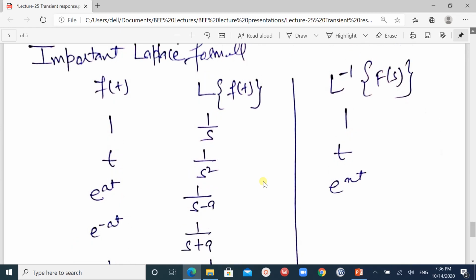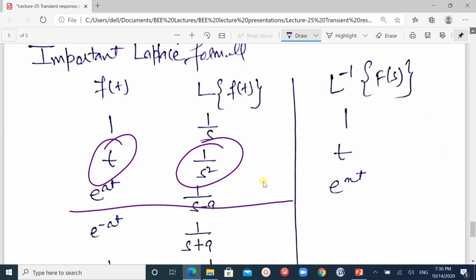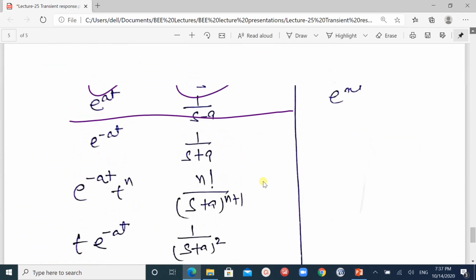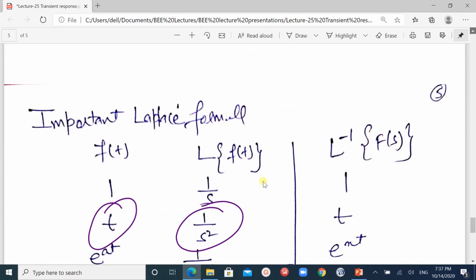This is in the time domain, and this is in the Laplace transform. 1 is 1 by s, t is 1 by s square, e raised to the power at is 1 upon s minus a, and e raised to the power minus at is 1 upon s plus a. Similarly, there are some inverse Laplace transform formulas. So before solving the derivations, we should know the Laplace transforms and how the S plane works.